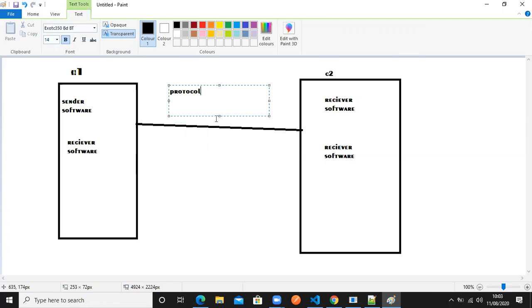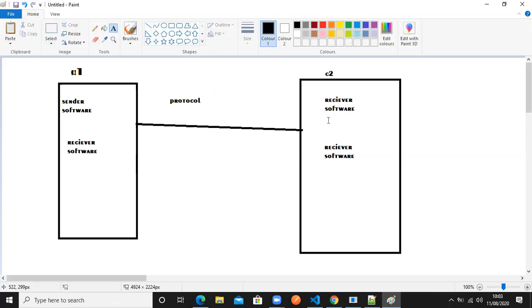So protocol is there in the network only, nowhere else. So whenever I'm sending information from one computer to another computer, I have to follow the protocol. Or else, while I'm receiving any information from any other computer, we should also follow one protocol.